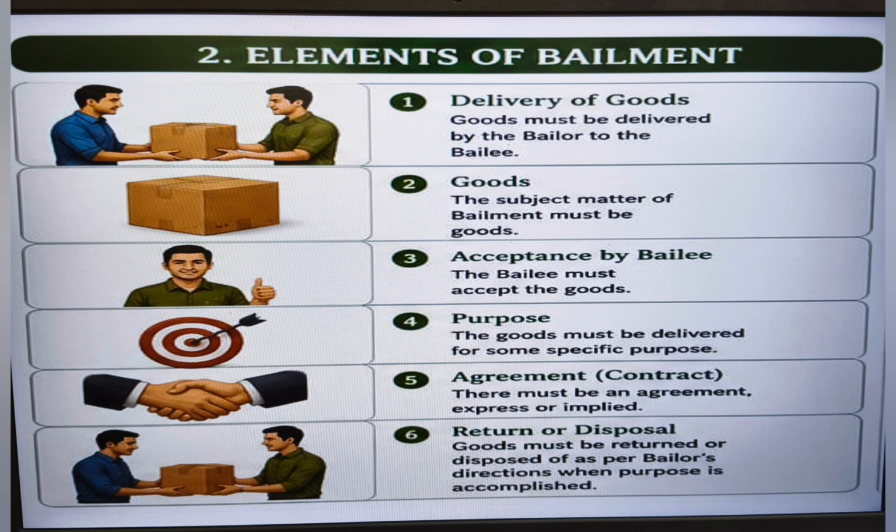Then the fourth one is purpose. The goods must be delivered for a specific purpose, such as repair, safe custody, transport, or storage. Then agreement or contract. This is the most important essential of the contract of bailment. There must be an agreement between the bailor and the bailee. This agreement may be implied or express. Then return or disposal. After the purpose is completed, the goods must be returned to the bailor or disposed of according to the bailor's instruction.